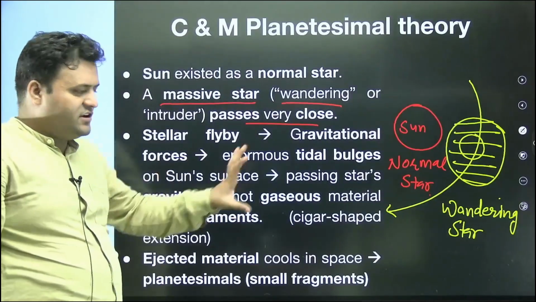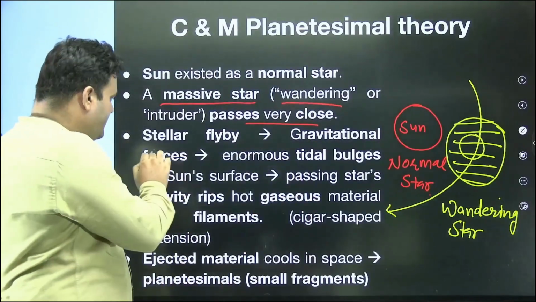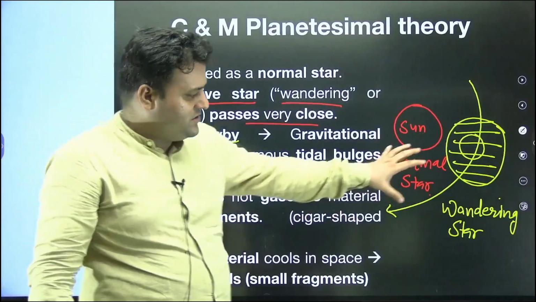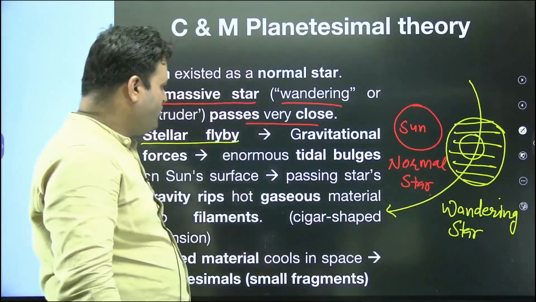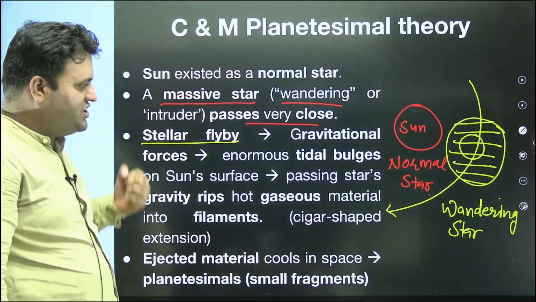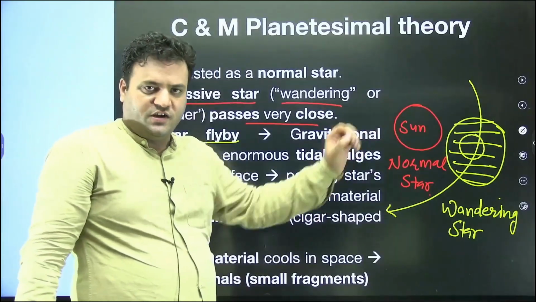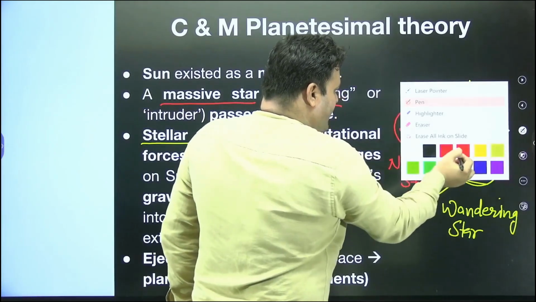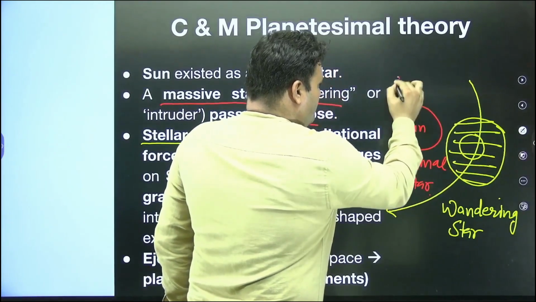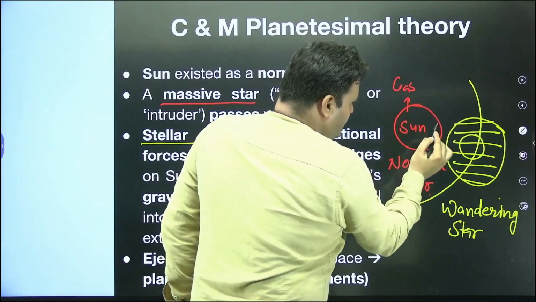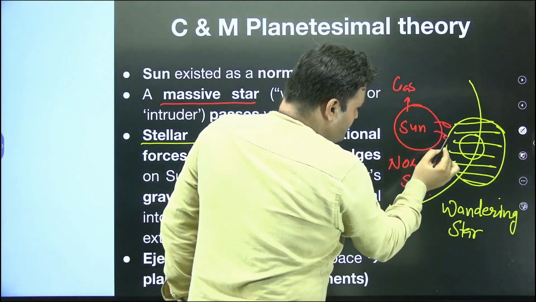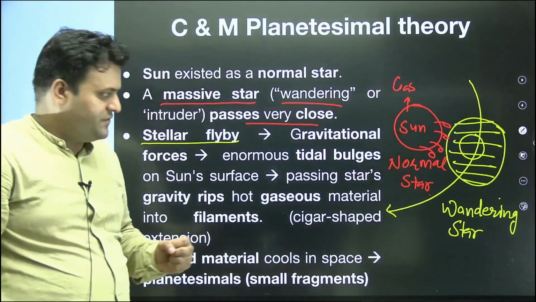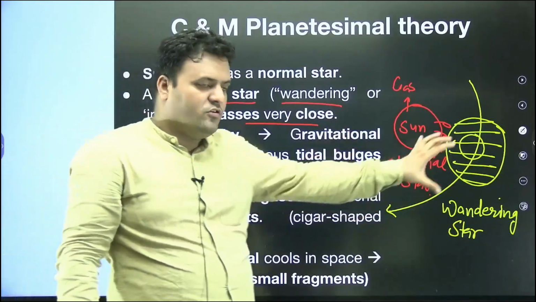As a result of this stellar flyby, this wandering star exerts some gravitational pull on the sun's surface, and the sun is also comprised of gases. As a result, there was a bulge which appeared on the sun's surface because of the gravitational pull of this wandering star.